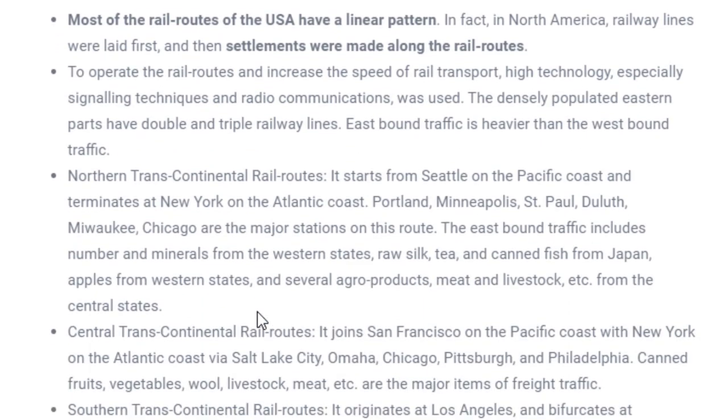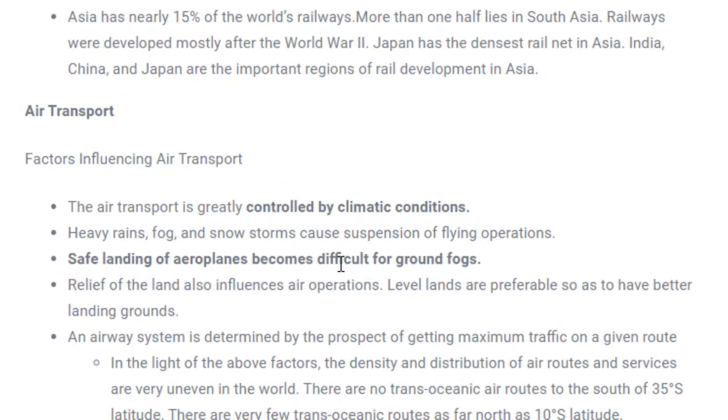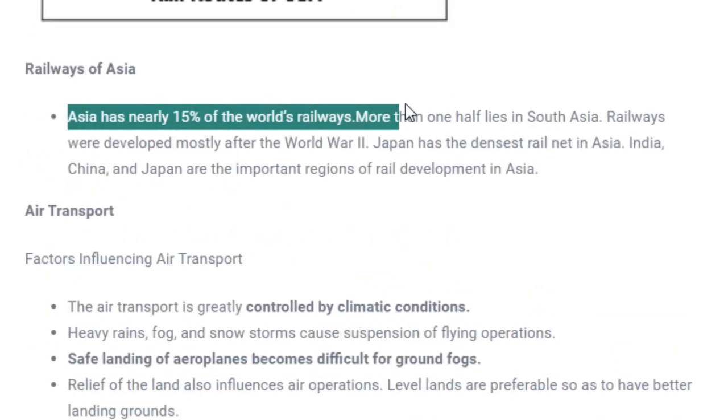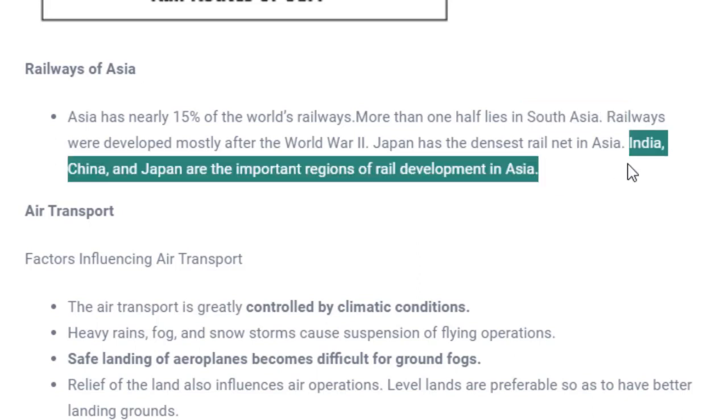Similarly, in USA, you can just read where all these railways are present. There is nothing to tell. You have to see the map and the major railway segments present in those continents or countries. Again, Asia consists of 15% of the total world railway, and most of this lies in South Asia. India is a part of South Asia, fine. So India, China and Japan are important regions where railways have been developed till now.